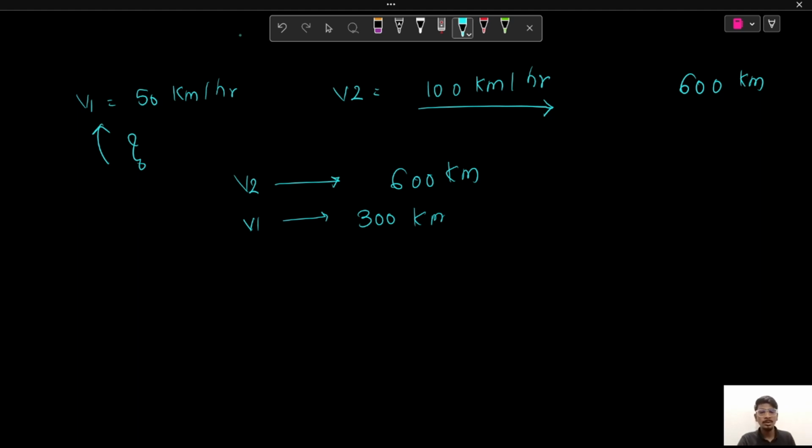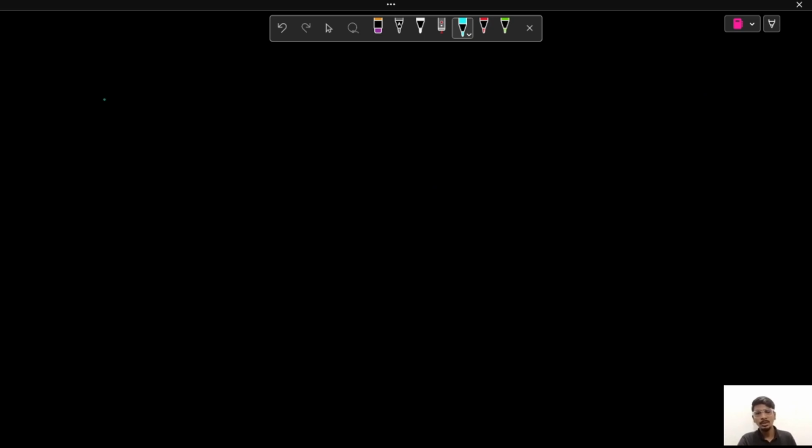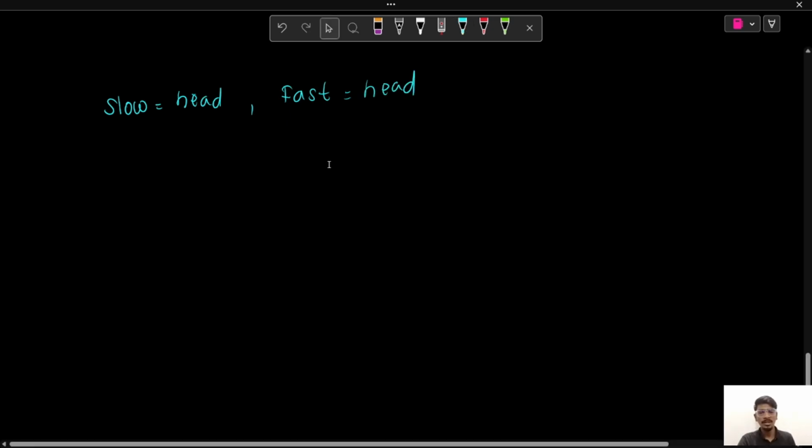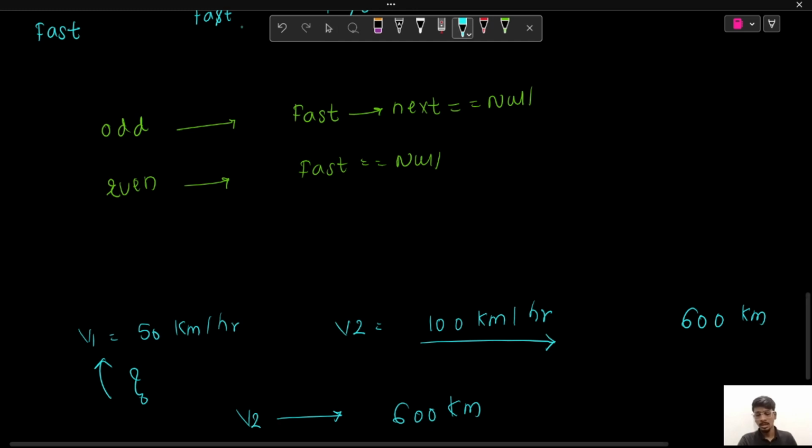So let's try to see the pseudocode for this approach. To start with, we'll require two pointers. One will be slow, which will initially point to head, and one will be fast, which will also initially point to head. So when do we need to stop iterating over our linked list? As we have seen, in the case of a linked list with an odd number of nodes, when our fast is at the last node, we need to stop iterating, and at that point our slow will be pointing to the middle of the linked list.